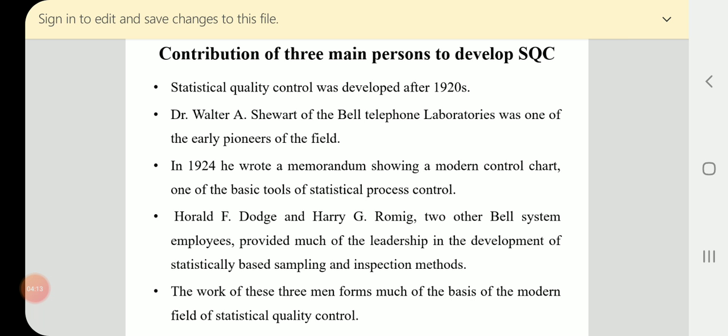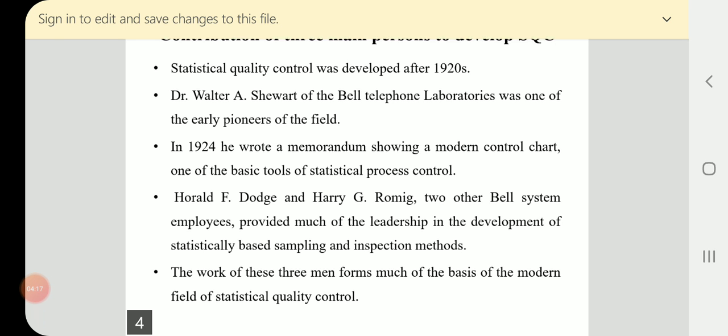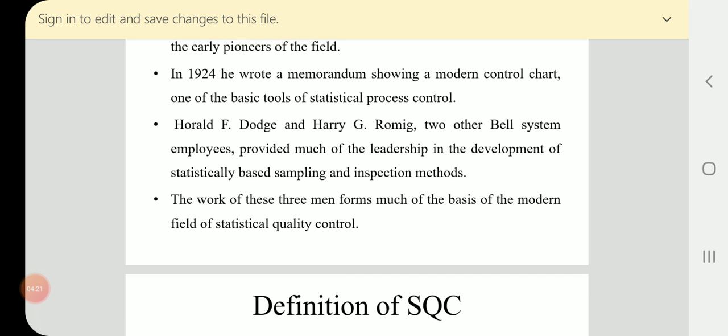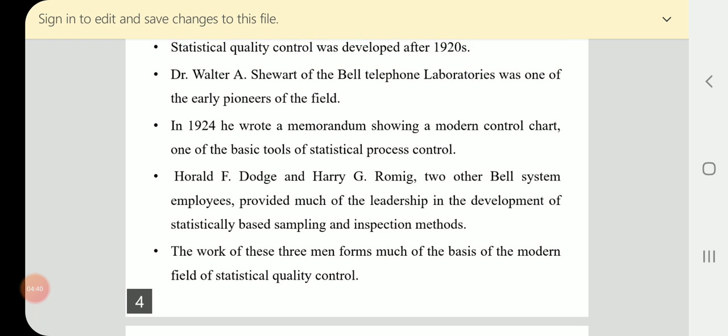In 1924, he wrote a memorandum showing a modern control chart. This is one of the basic tools of statistical process control. In process control, the control chart was one of the main basic statistical tools. Who discovered this? W.A. Shewhart.